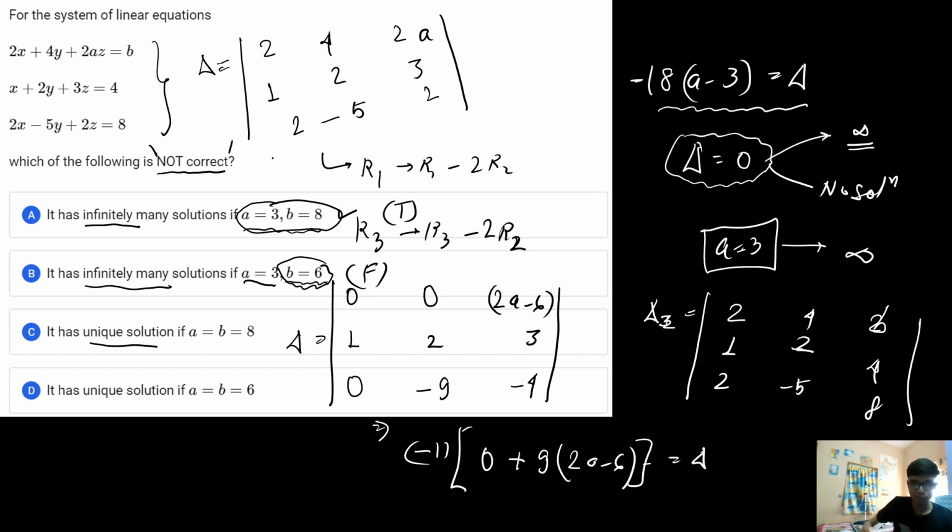We also already know that this JEE Mains question is a single correct question, so with this I got the second option as the correct answer. I hope this option B is clear. Similarly, if I go on and read the next one, a has a unique value if a is equal to b is equal to 8, it is very true.